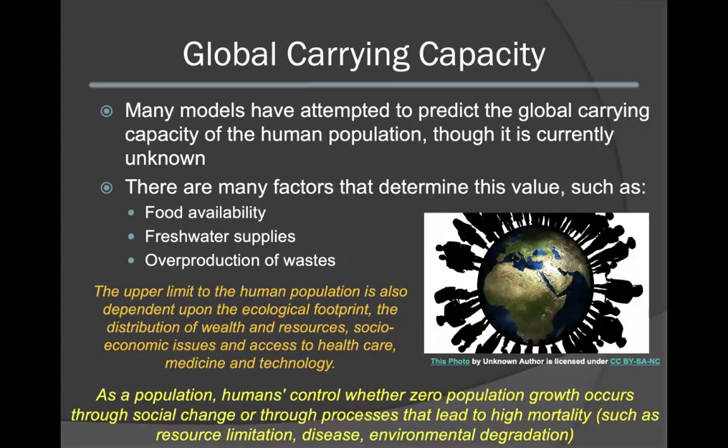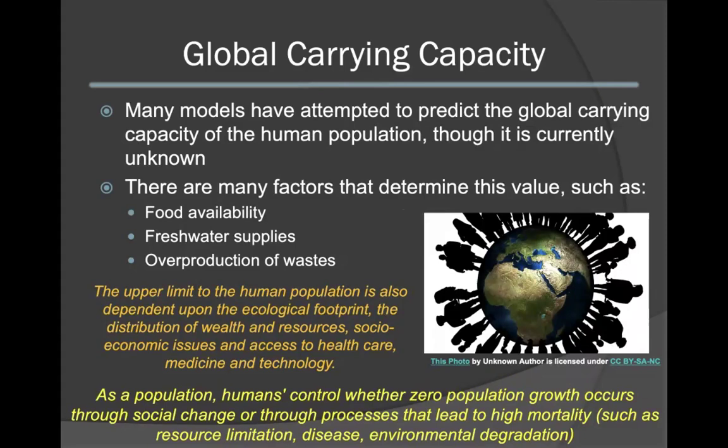Many models have been generated that attempt to predict what our human global carrying capacity is. However, that value is currently unknown. There are many factors that will come into play to determine this overall value. These include food availability, freshwater supplies, as well as the levels of our waste production.